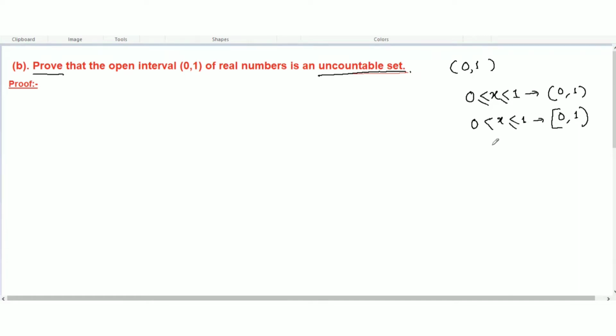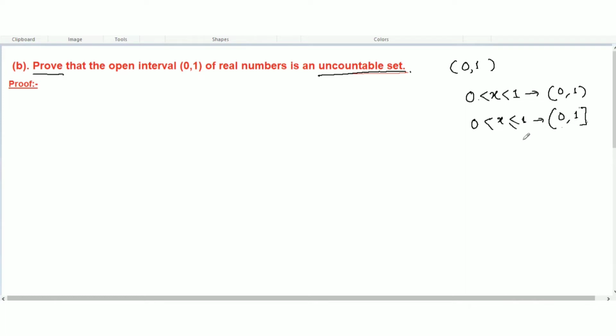No, I made a little mistake here. Here there will be no equal to sign, so it means an open interval, this one. This side will be open, and this side will be closed, because the value of x will be less than or equal to 1.